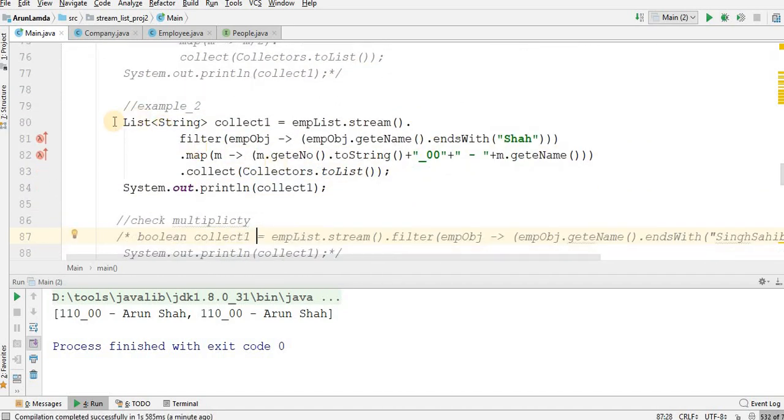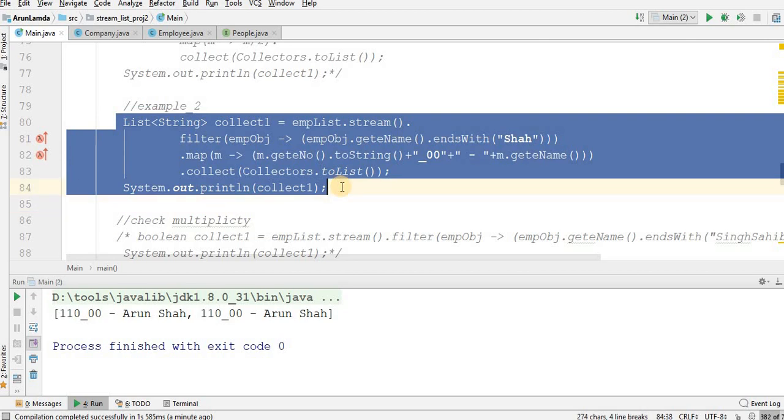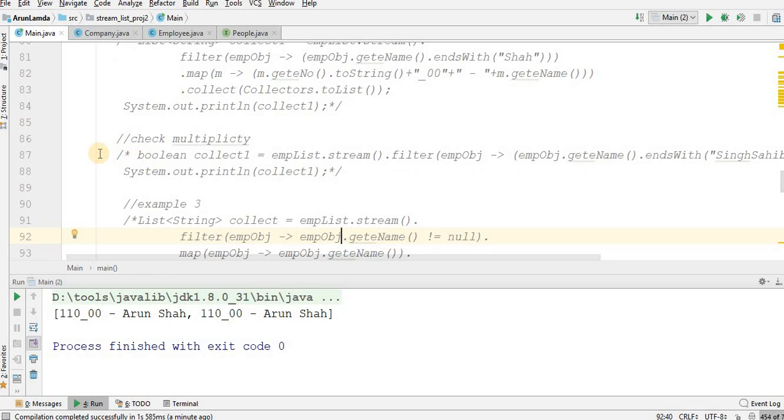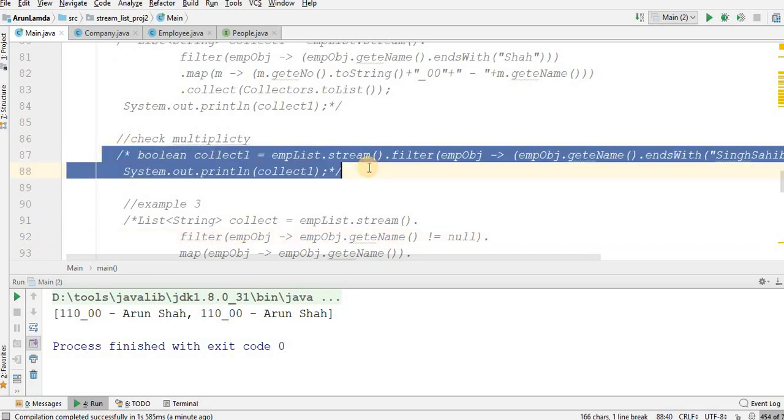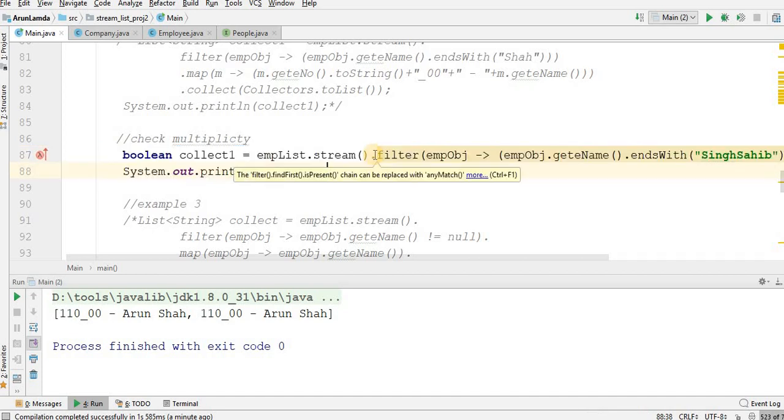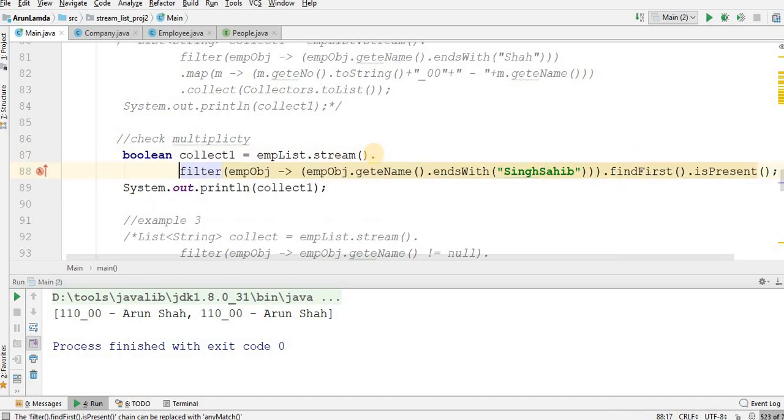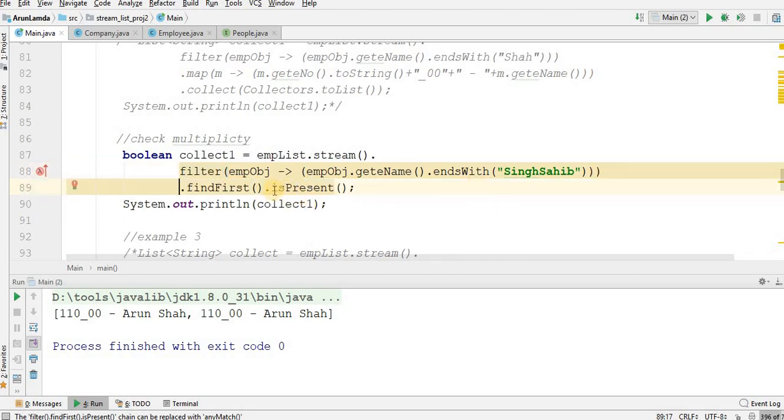Now, let me comment this back. Check multiplicity. What is it doing? It is employeeList.stream. Now I have filter, then I find first, and if it is present, then collect this.